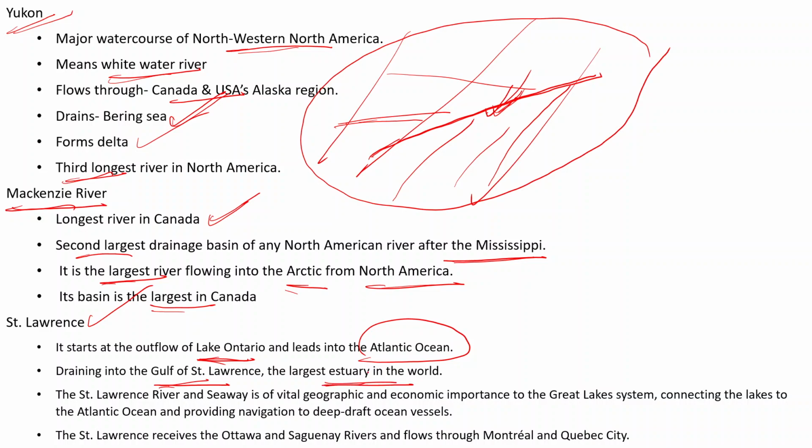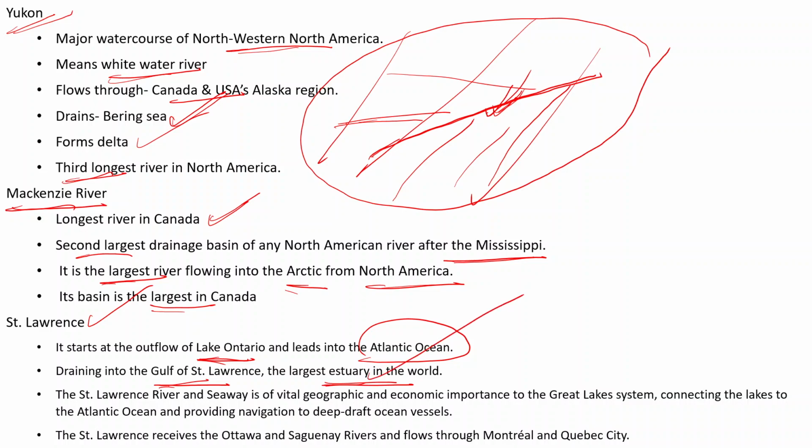What is estuary, my dear? Estuary is basically a water body where river meets with the ocean, and because of steep slope here river is unable to deposit its sediment. So estuary is what?